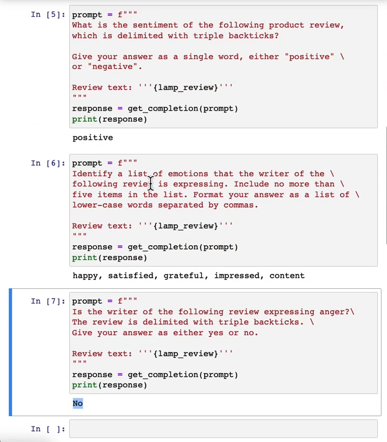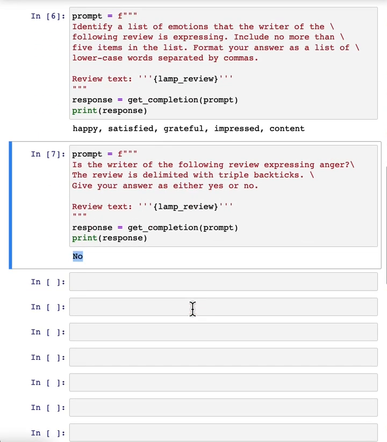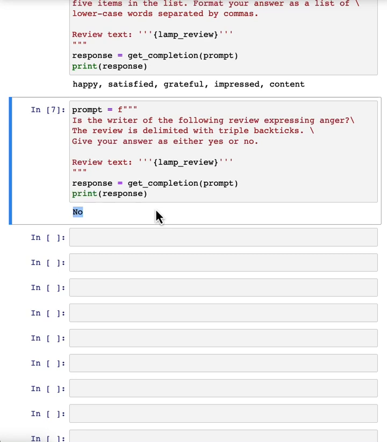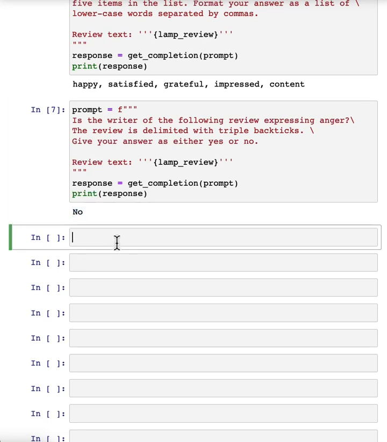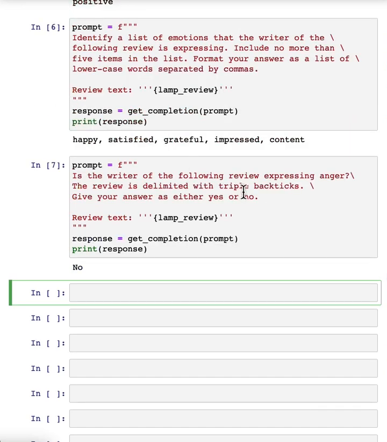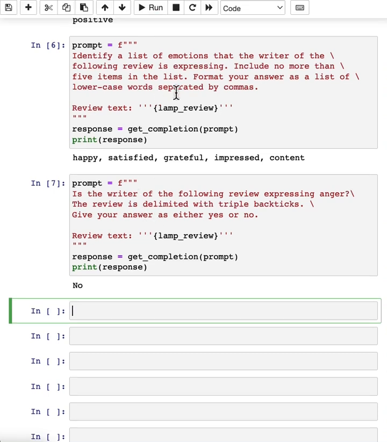And notice that with supervised learning, if I had wanted to build all of these classifiers, there's no way I would have been able to do this with supervised learning in just the few minutes that you saw me do so in this video. I'd encourage you to pause this video and try changing some of these prompts. Maybe ask if the customer is expressing delight, or ask if there are any missing parts, and see if you can get a prompt to make different inferences about this lamp review.